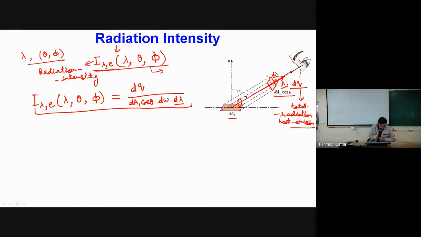Let me repeat once again. Radiation intensity is a parameter which will finally help us in calculating the total amount of heat transfer.